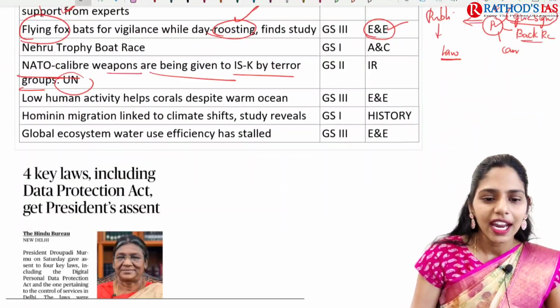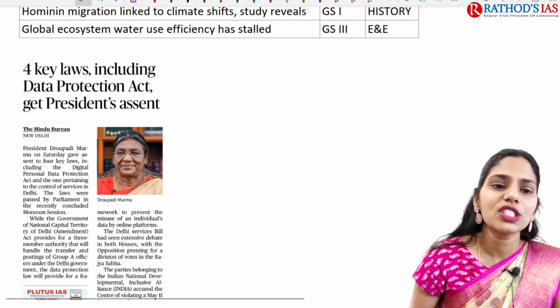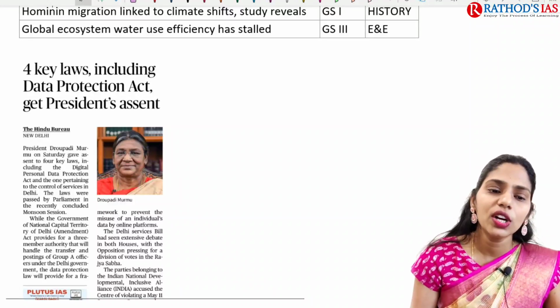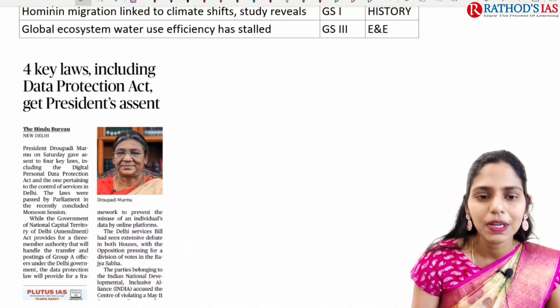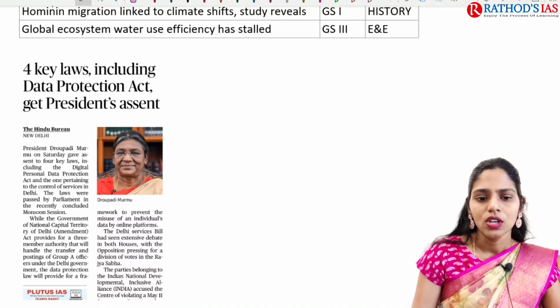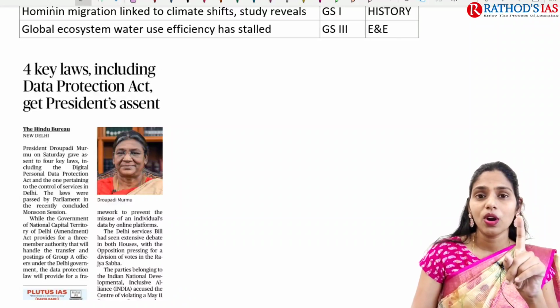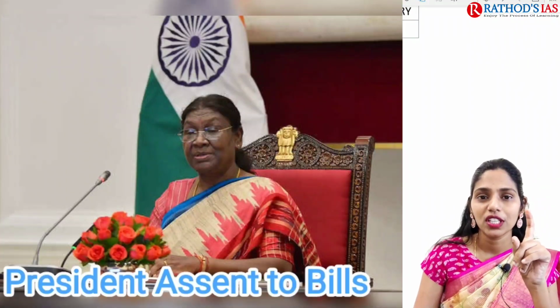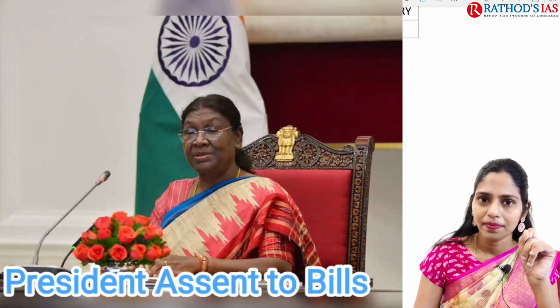Okay. If you are talking about the first topic, what is it talking about? 4 key laws, including the Data Protection Act, get the President's assent. One important law very relevant from our UPSC point of view is the Data Protection Act.